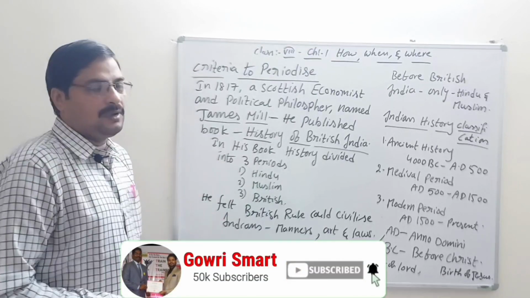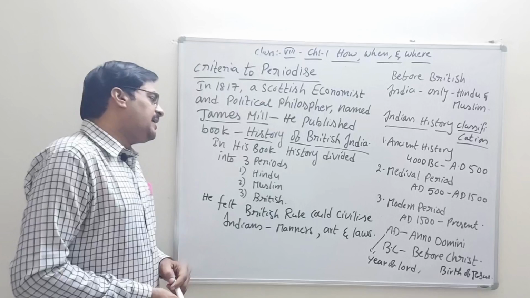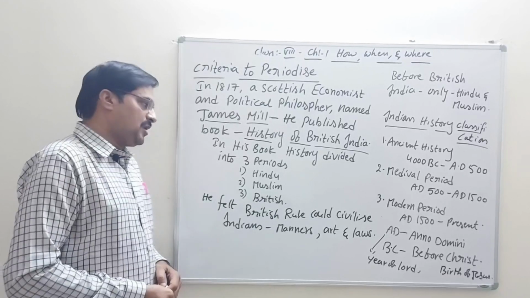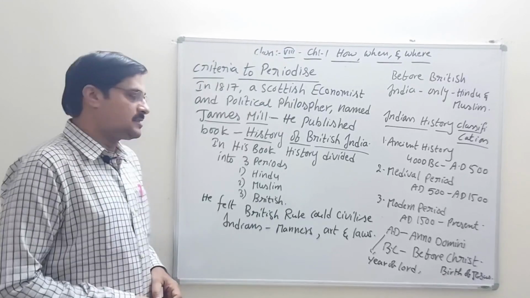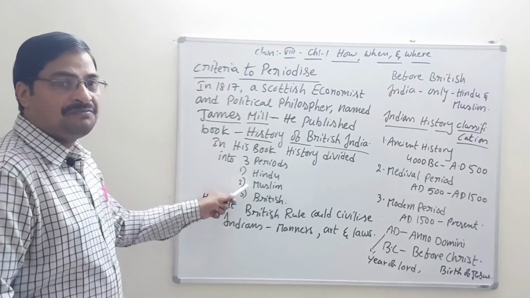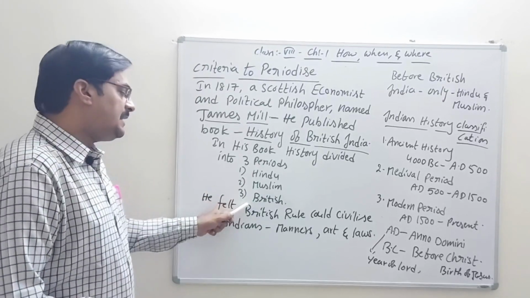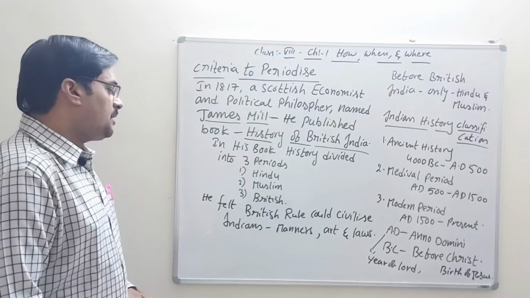According to his book, he divided Indian history into three periods: one is Hindu, the second is Muslim, and the third is British.